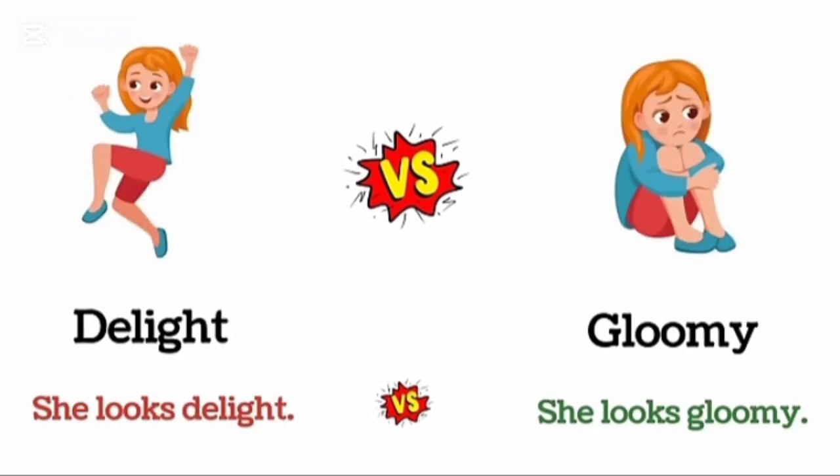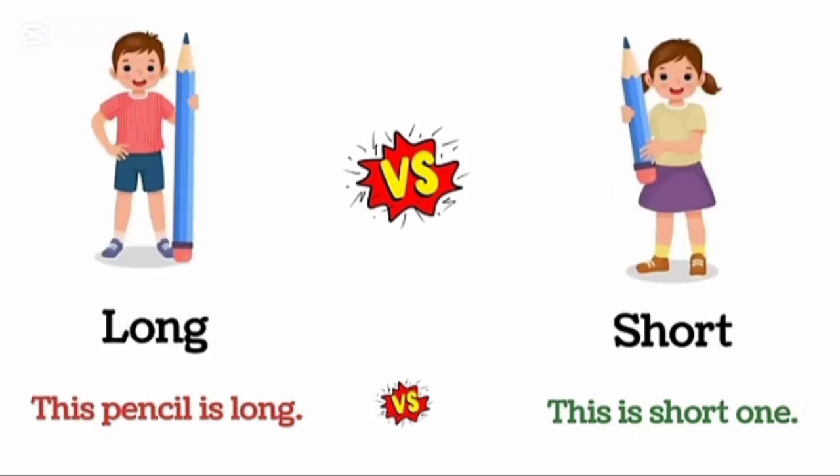Joyful. She looks joyful. Gloomy. She looks gloomy. Long. This pencil is long. Short. This is short one.